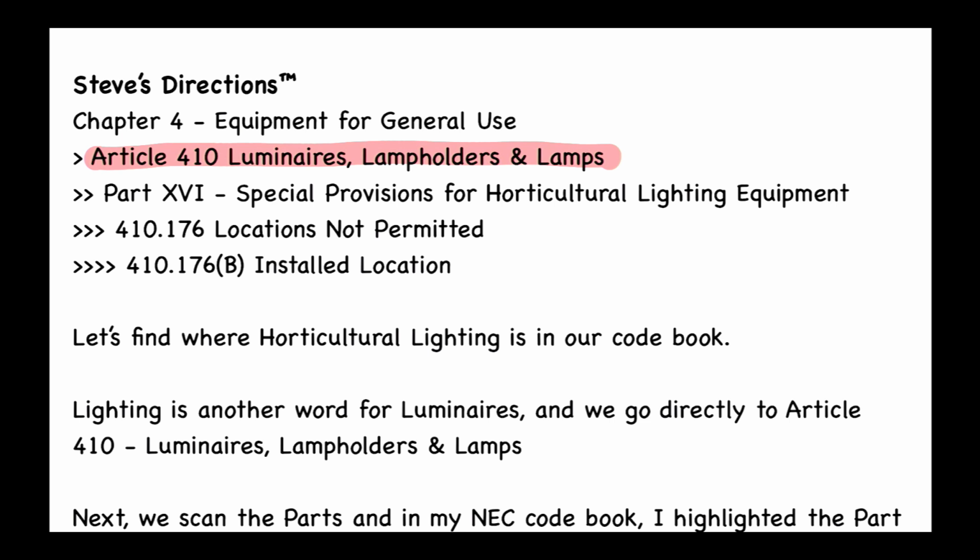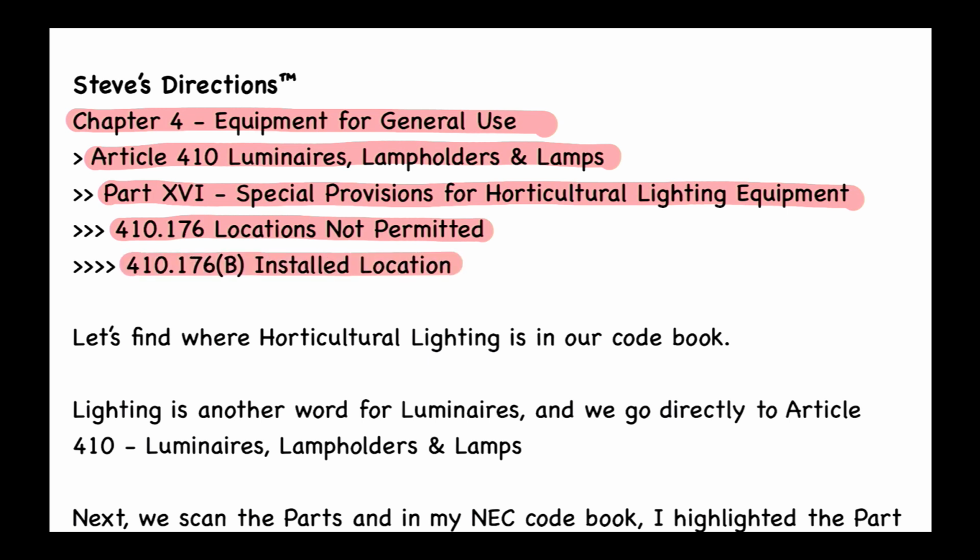All right, so now we'll find that this is in Chapter 4, Equipment for General Use. And when you get to an article, the first thing that I would like you to look at are the parts. And in Article 410, for luminaires, lamp holders, and lamps, they have 16 parts in the 2020 code. And Part 16 is called Special Provisions for Horticultural Lighting Equipment. Then we find 410.176, Locations Not Permitted. And then we find 410.176(B), Installed Location.